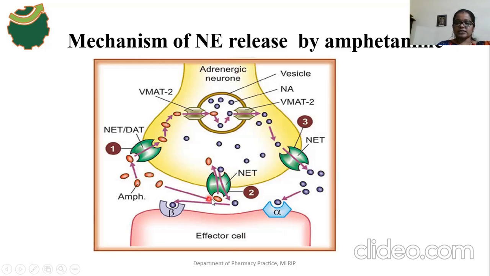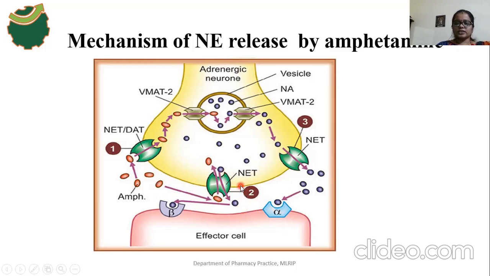Here the amphetamine enters the neuronal cytoplasm, then norepinephrine enters the synapse region by the exchange diffusion process. By exchange diffusion, NET allows the exchange of amphetamine and norepinephrine. So norepinephrine is released into the synapse region when amphetamine enters the neuronal cytoplasm.